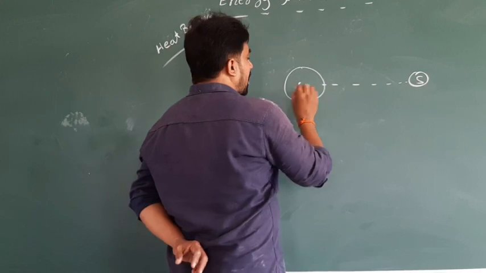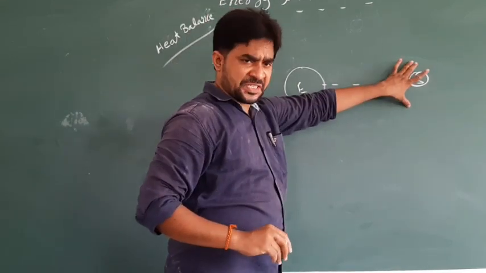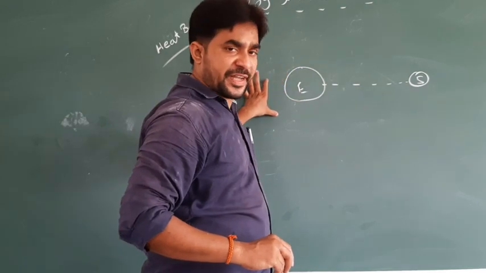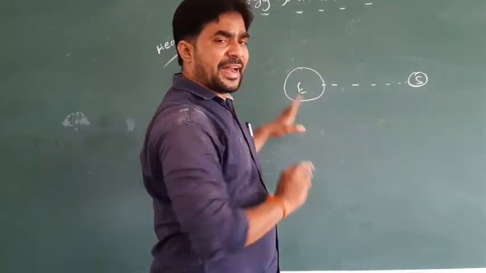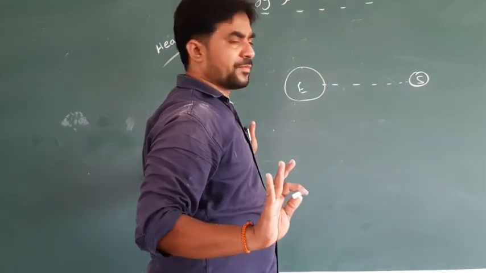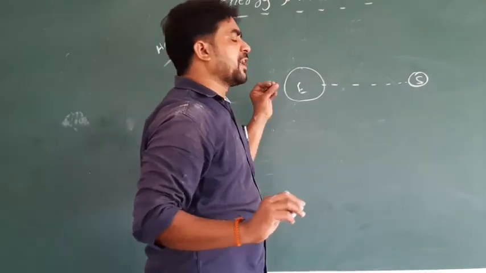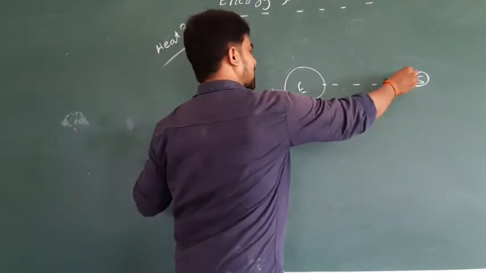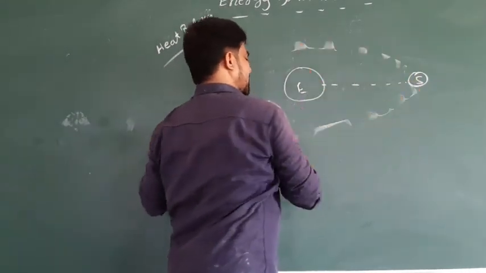But the complete energy which is coming from the sun, in the form of insolation, the earth cannot take. A little portion of energy is taken by the earth, the balance goes to space.